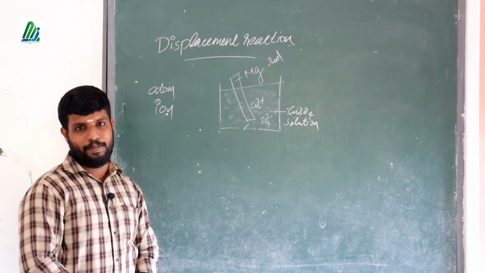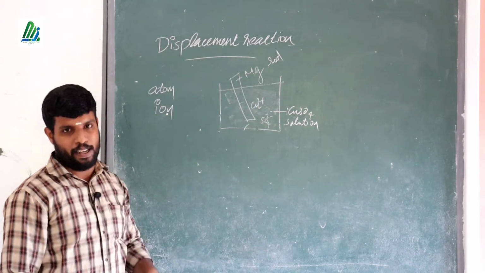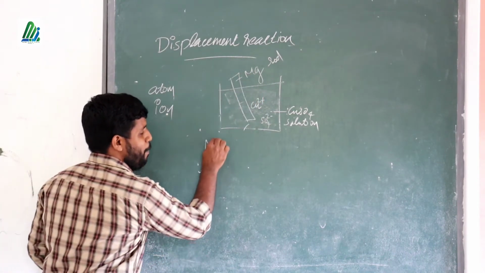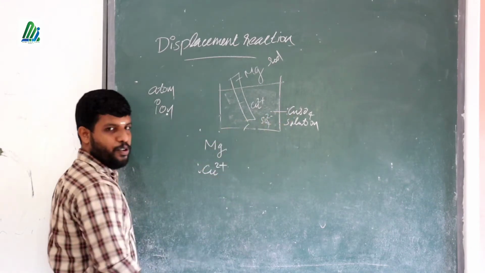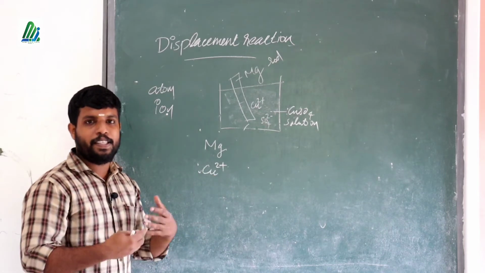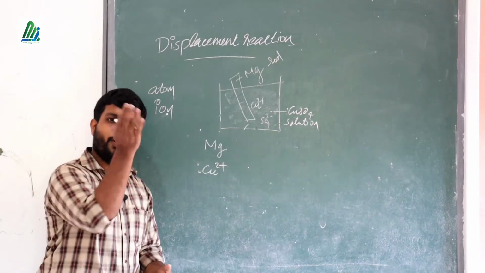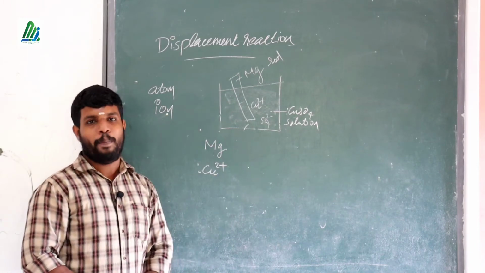And we dip a magnesium rod into that. Then we are comparing the reactivity of these two metals: magnesium metal, and copper in the form of ion in the solution. If you compare the reactivity of magnesium and copper, which is more reactive? If you know the reactivity series, it is easy. Yes, magnesium is the more reactive metal.